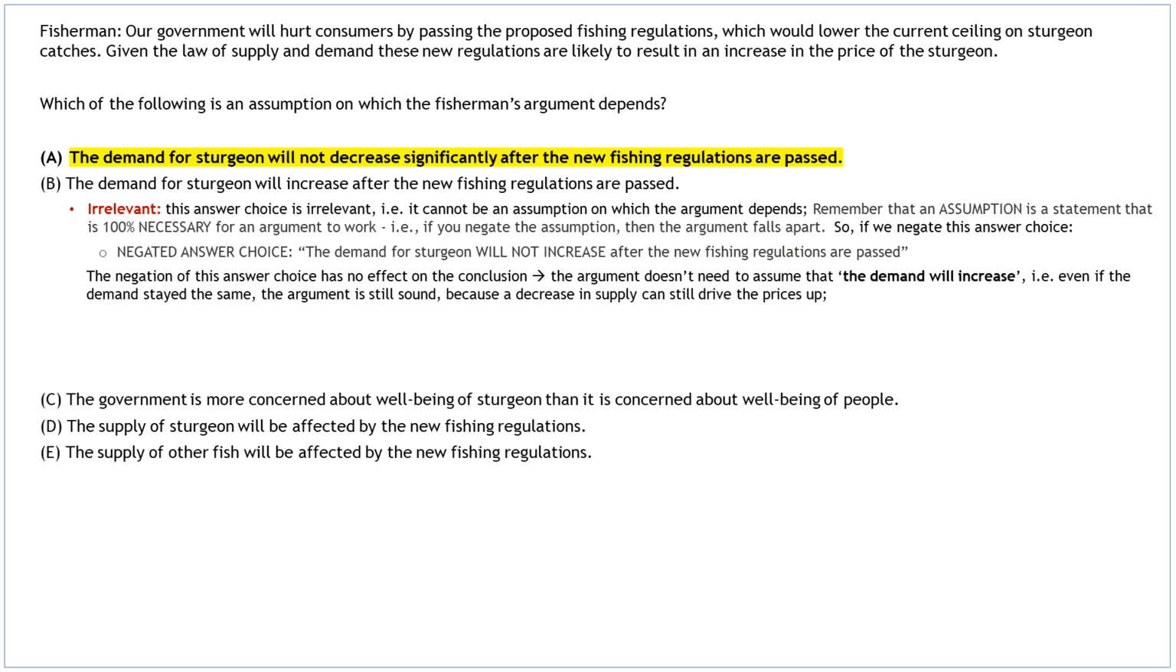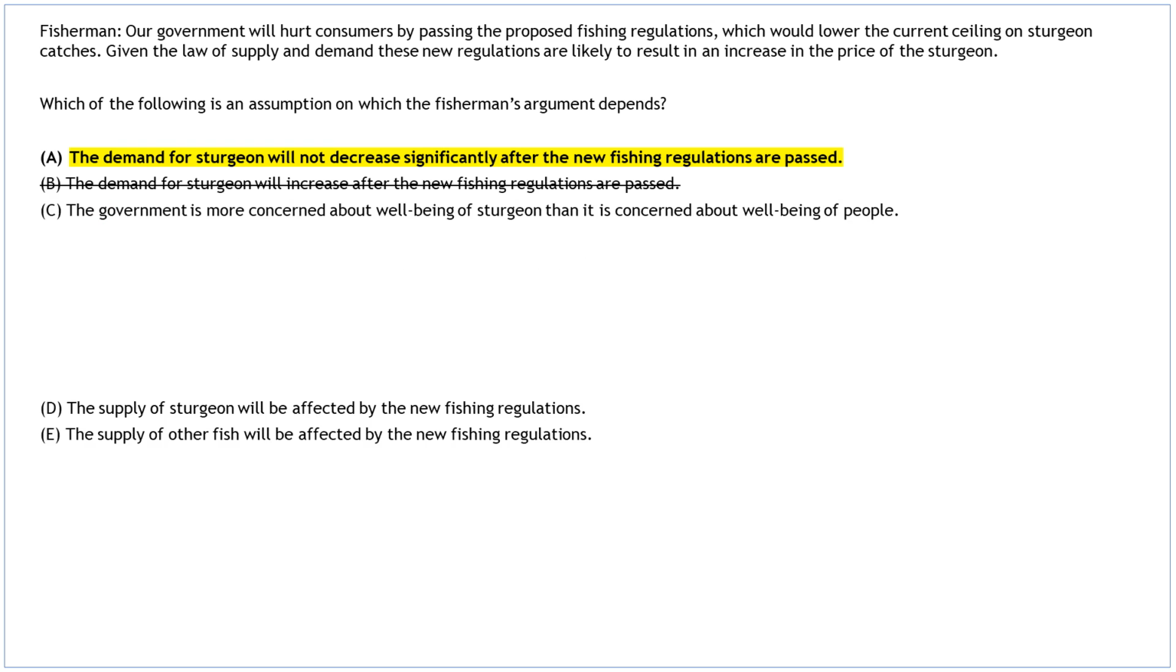This answer choice cannot be an assumption on which the argument depends. Let's test it using assumption negation technique. Negated answer choice, the demand for sturgeon will not increase after the new fishing regulations are passed. The negation of this answer choice has no effect on the conclusion. The argument doesn't need to assume that the demand will increase. Even if the demand stayed the same, the argument is still sound, because a decrease in supply can still drive the prices up. Strike this choice out, and review answer choice C.